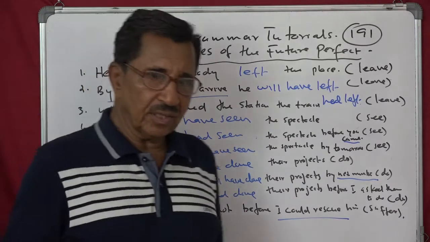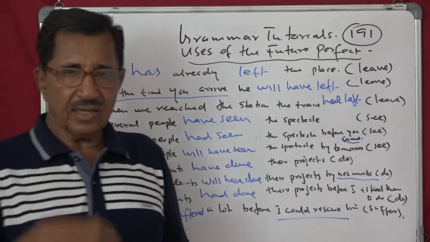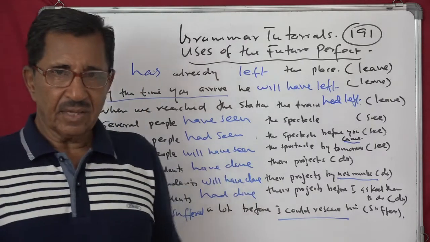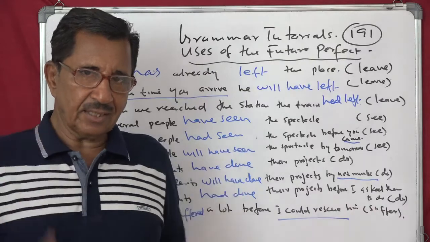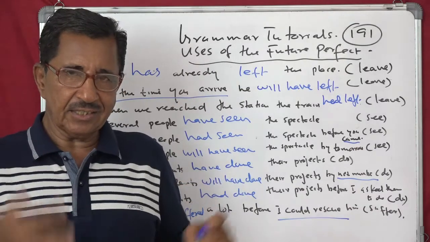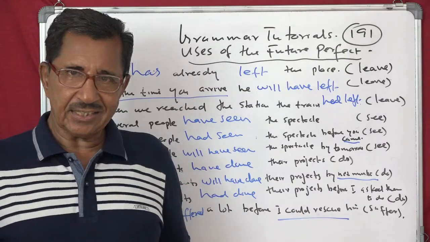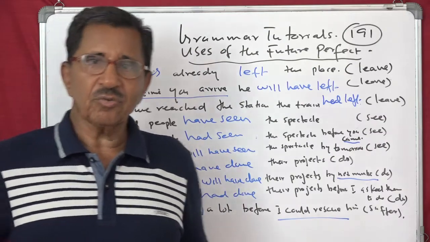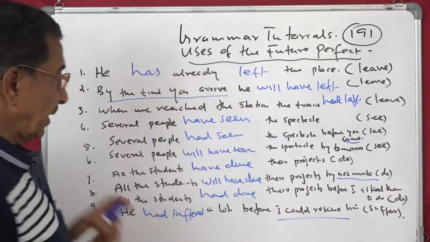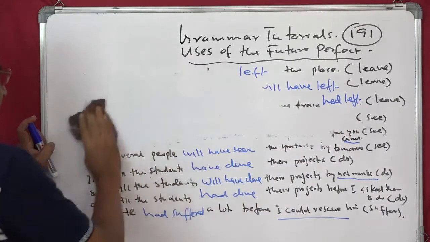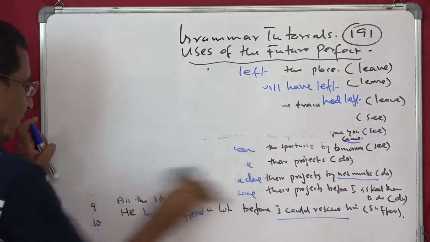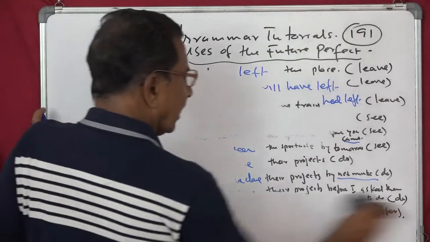So I wanted to save him, but before I could go and get hold of him, he had already suffered. Both actions are in the past. Suffering is the first action, the rescuing is the second action. So for the first action, you use the past perfect tense. Understand? Now let's see one or two sentences more.